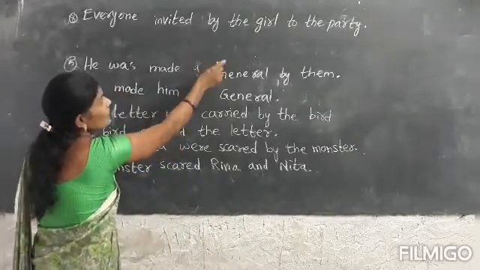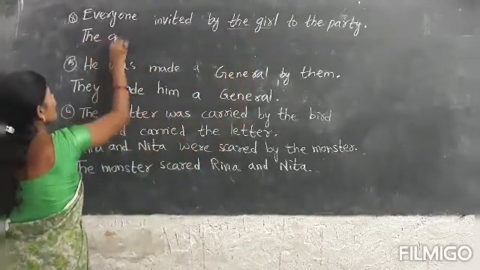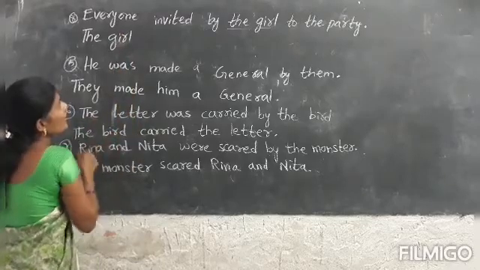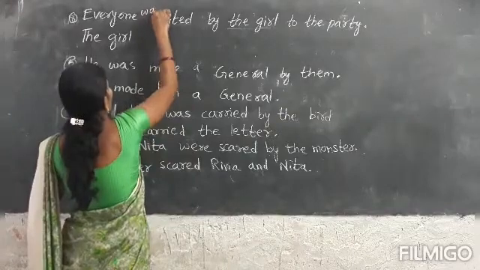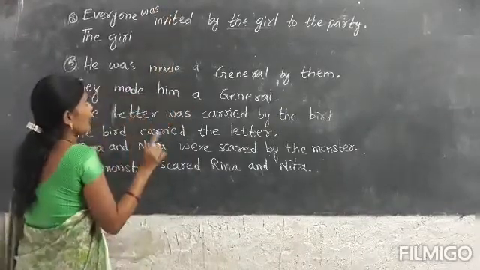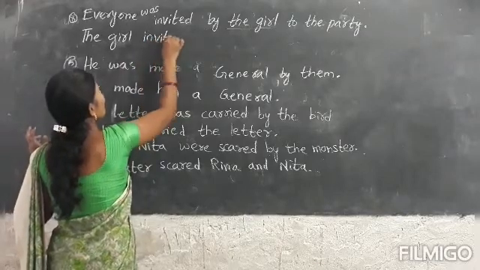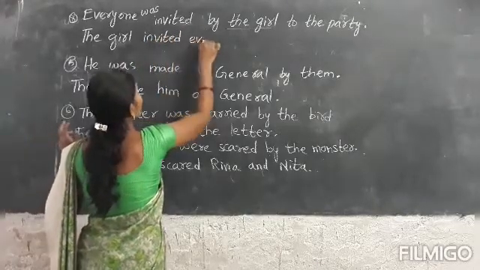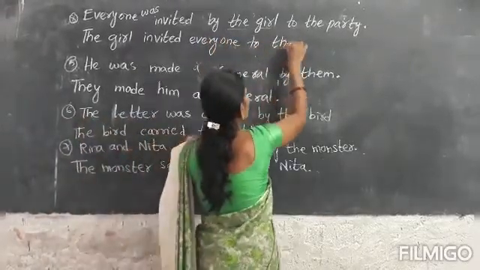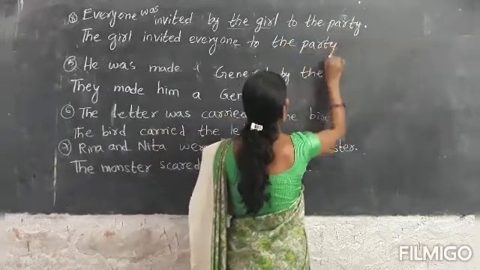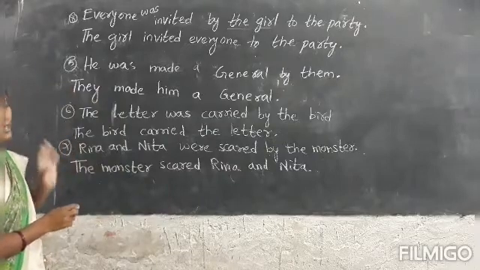Here after by is the subject, the girl. Was is again the same, we had to change into simple past. The girl invited everyone to the party. Okay?